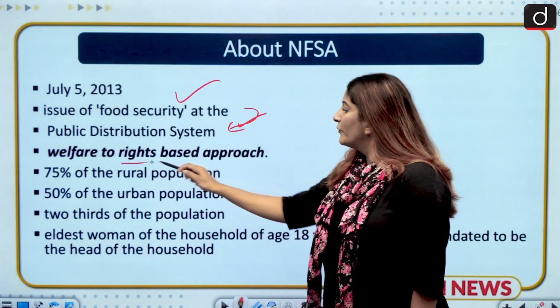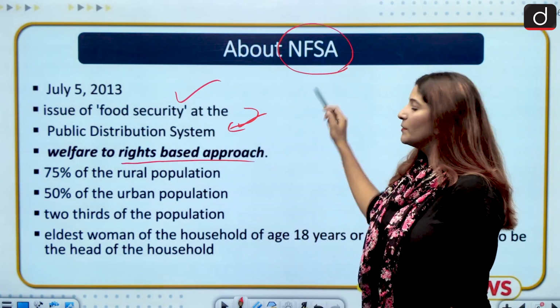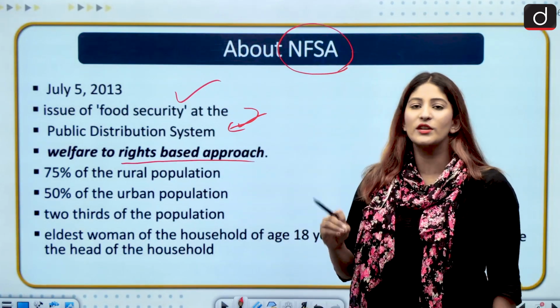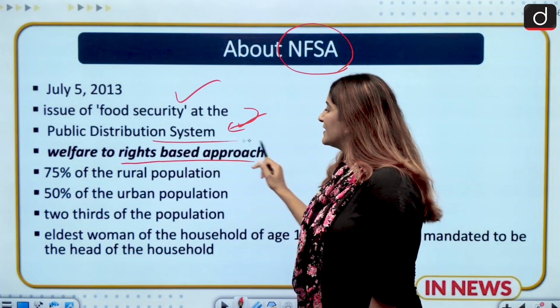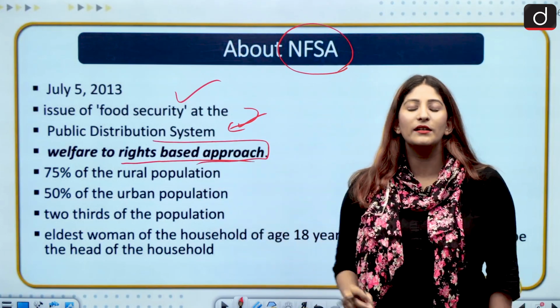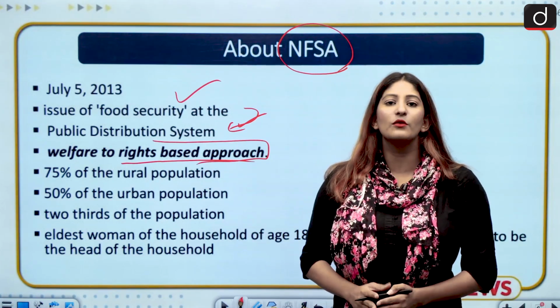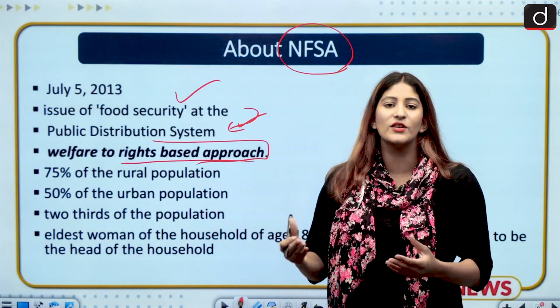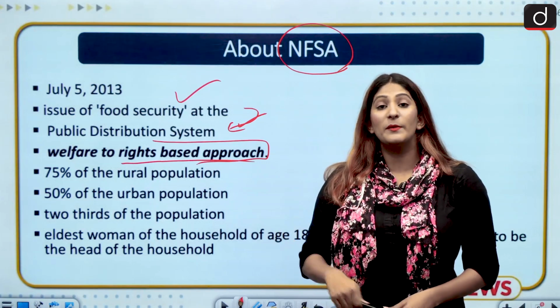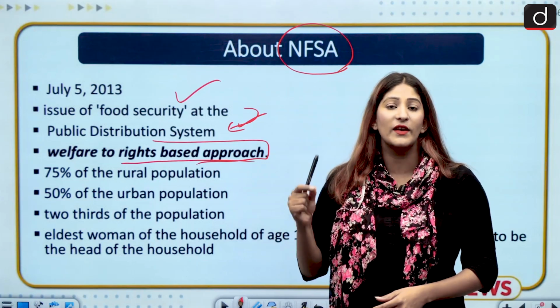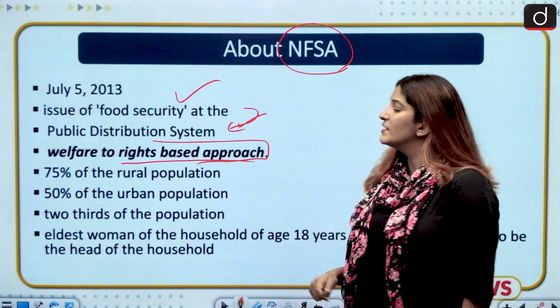The enactment of this act was a shift from a welfare to a rights based approach. That means earlier the concept of welfarism was there. We have to do welfare for each and every citizen. But then it became a right that is very basic to the existence of the citizens.